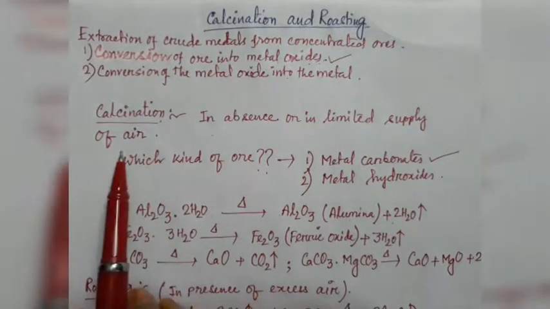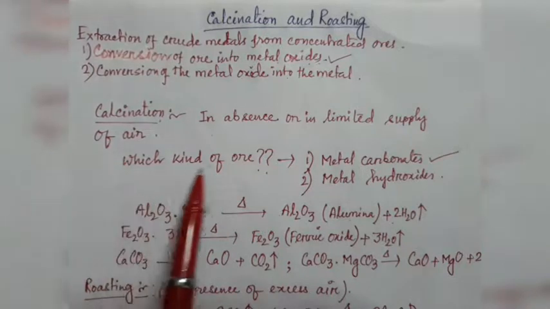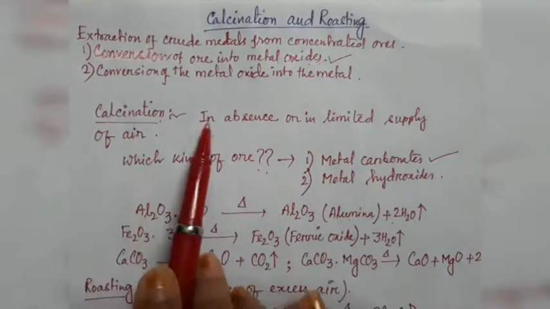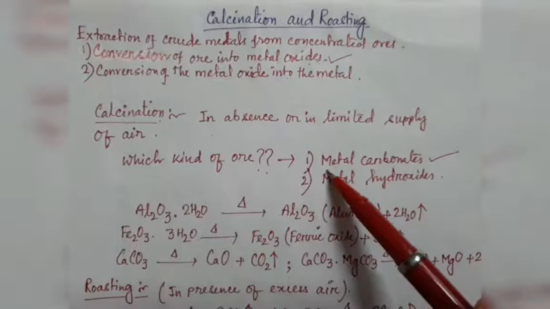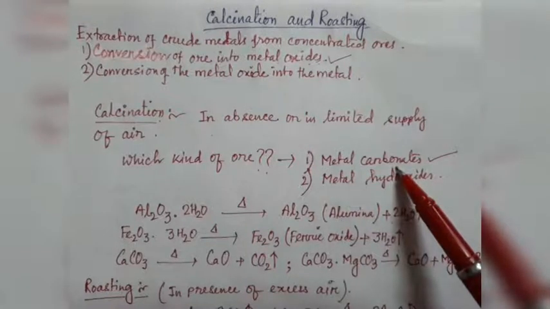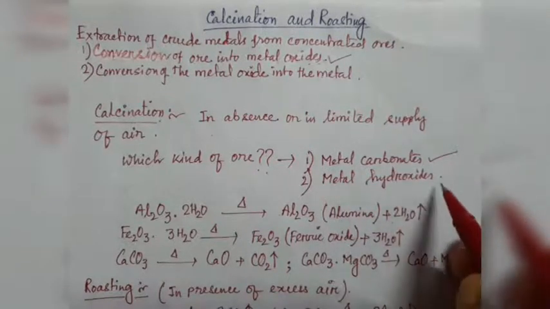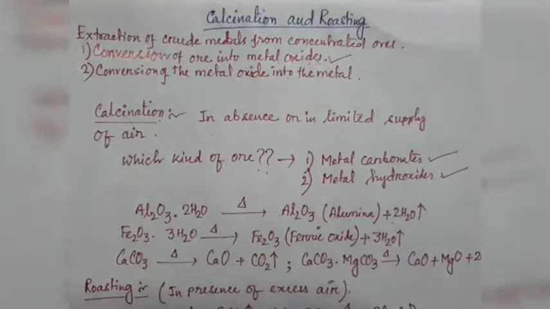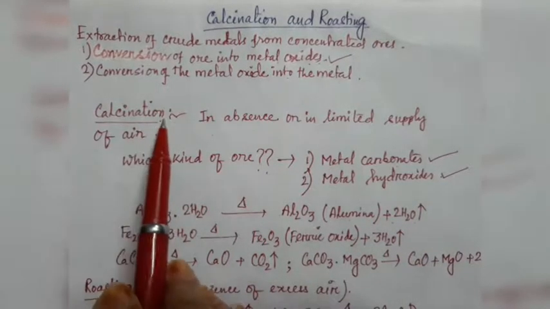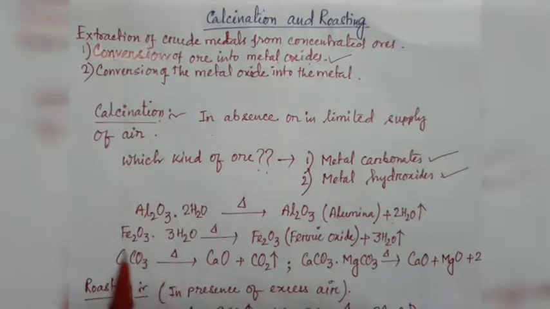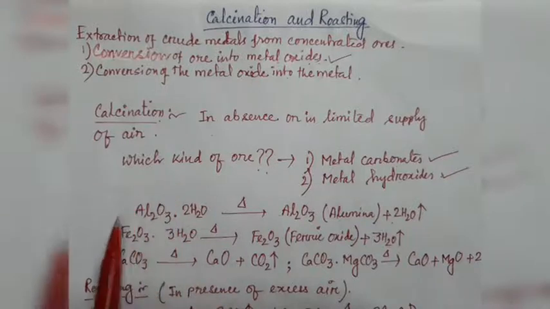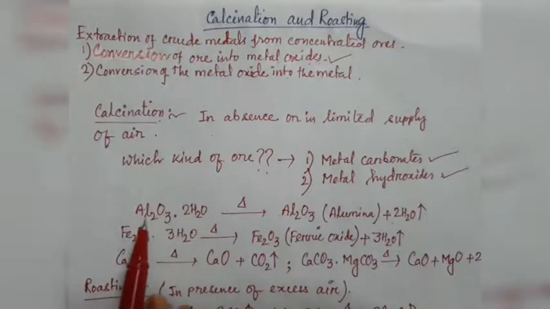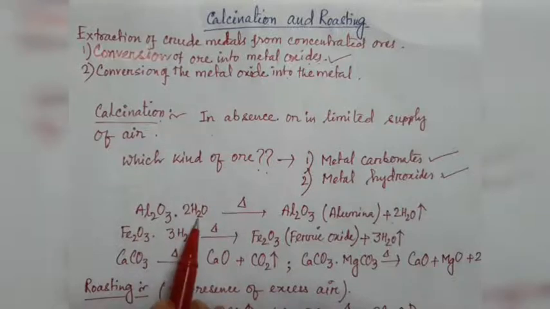Next question is which kind of ore can undergo calcination? One is metal carbonates, they can undergo calcination. Next one is metal hydroxides, they can also undergo calcination. Here I have written many examples of calcination. For example, this is bauxite, right?